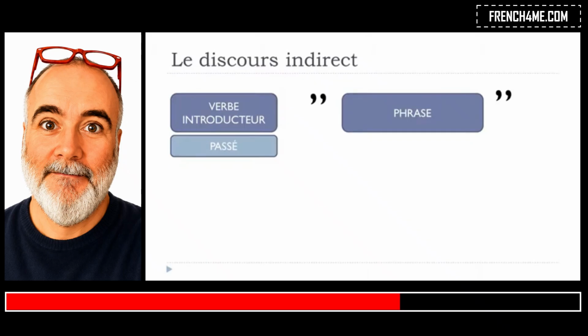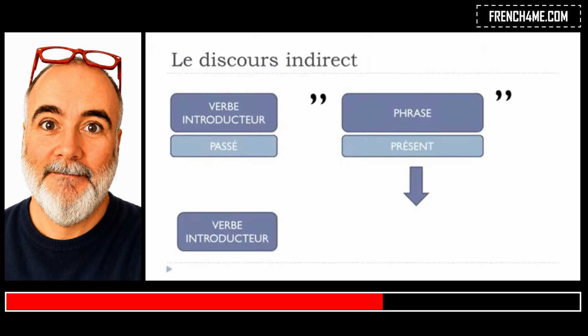So the first example is if we've got this verbe introducteur at the past form. For all the examples I will put this first part at the passé composé, so it will be easier that way. If we get the second part at the présent, this part will have to change. The verbe introducteur will stay the same, but this présent form will be at the imparfait.